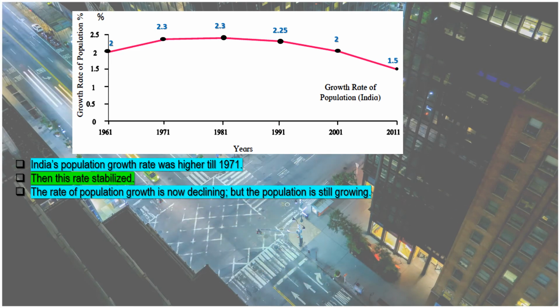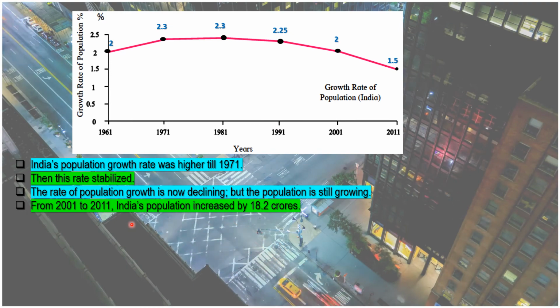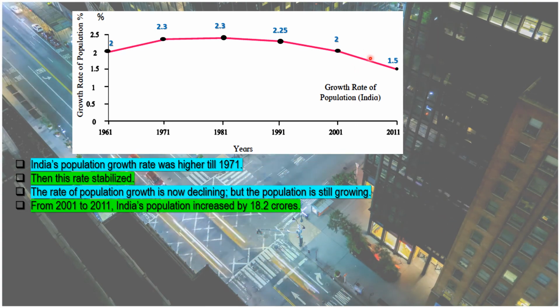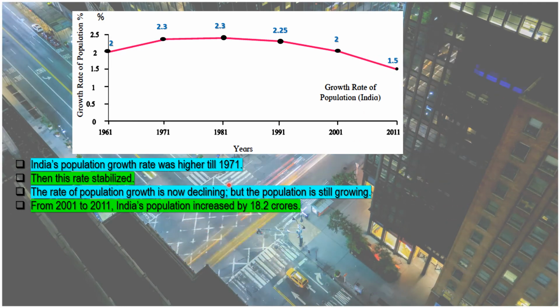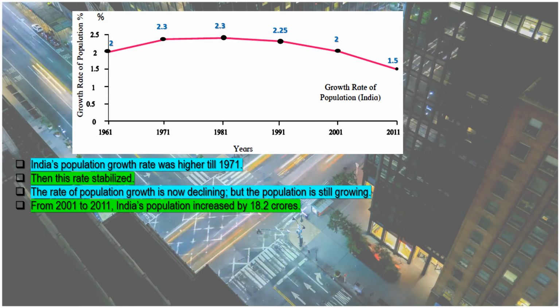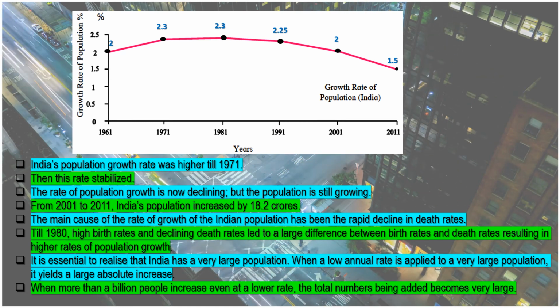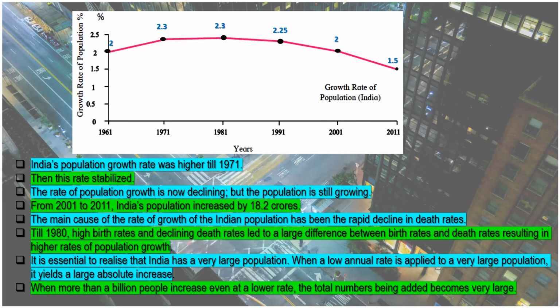Now why is the population growing? We'll find it out. From 2001 to 2011, India's population increased by 18.2 crores. Although the line graph is decreasing, that is the population growth rate has decreased, still the population has increased. Now, why is it so? Let's study. The main cause of the rate of growth of the Indian population has been the rapid decline in the death rates because of many healthcare facilities. The death rates have reduced.